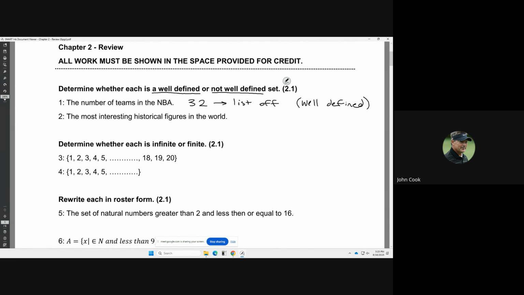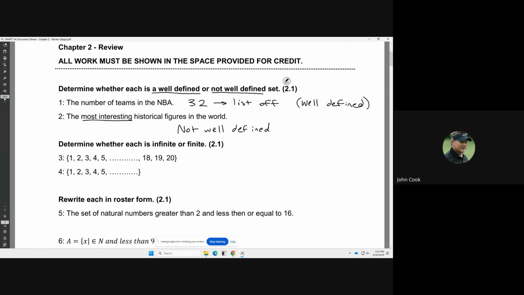The second question says the most interesting historical figures in the world. Well, most interesting is subjective. Your opinion on who the most interesting historical figure might be different from mine. So my set might be different from yours, and therefore it's not well defined. There's no argument over which teams are NBA teams, but there would be an argument as to who is interesting, in terms of historical figures.